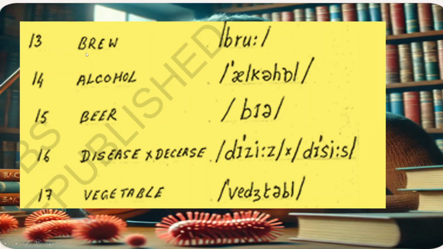After that, 13th is brew. Pronunciation is brew. Spelling is this. 14th is alcohol. It's not pronounced the Indian way. 15th, bear. It is not beer. It is bear. 16th, disease. Both are disease only. Okay. 17th, vegetable.